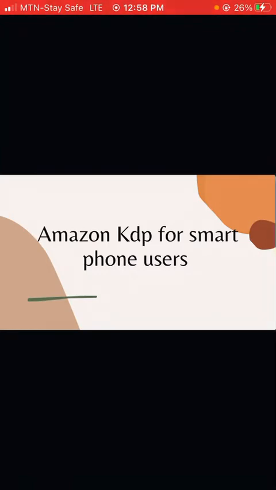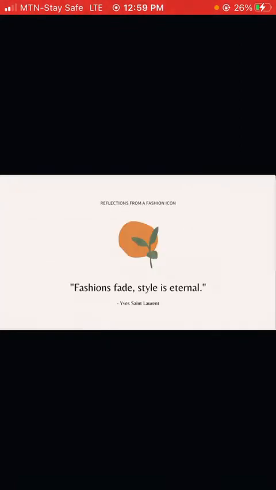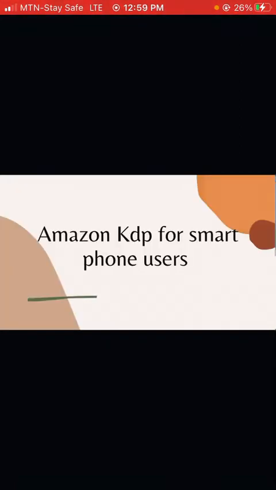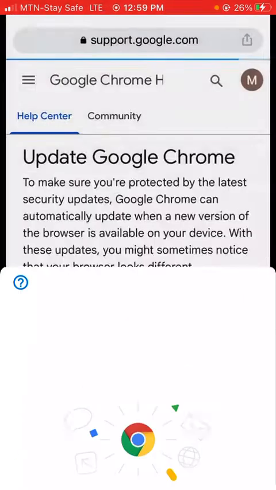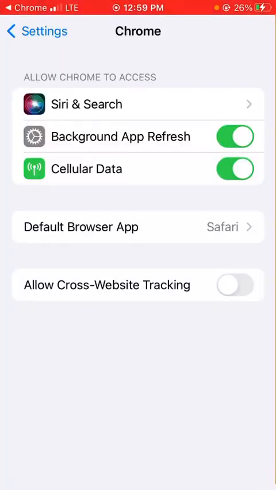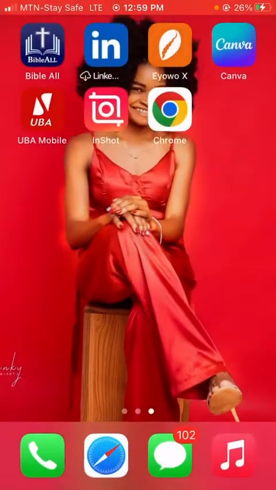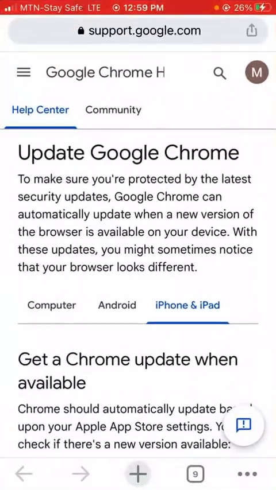Now the Self-Publishing Titans tool is actually a Chrome extension. If you were using a desktop computer, it becomes very easy to install. However, if you're using a mobile phone, you can still do it with your Chrome browser. All you need to do is go to your Chrome browser and turn your phone to desktop view, so that you will be able to access it as though you were carrying out this search on a desktop computer.